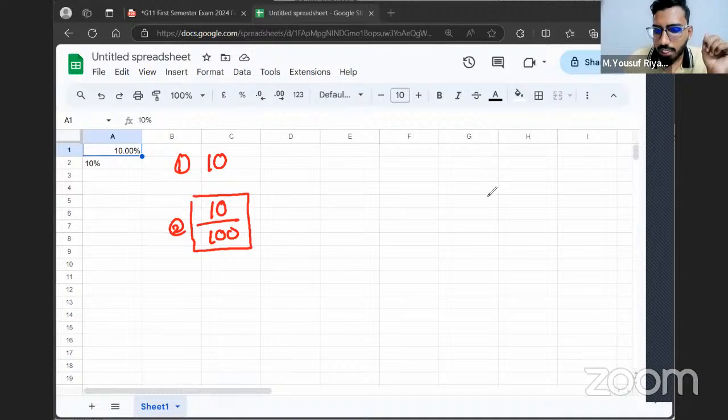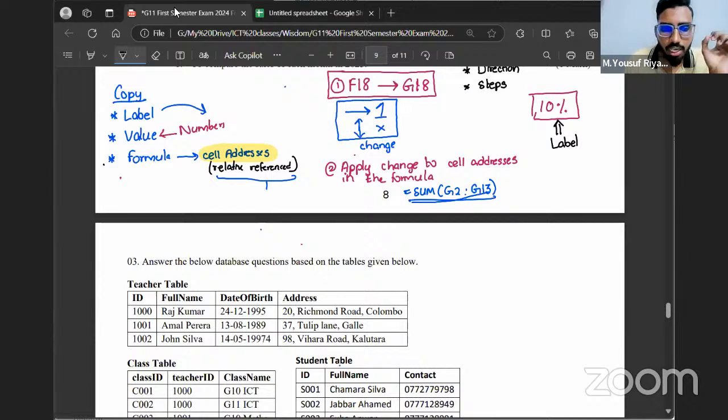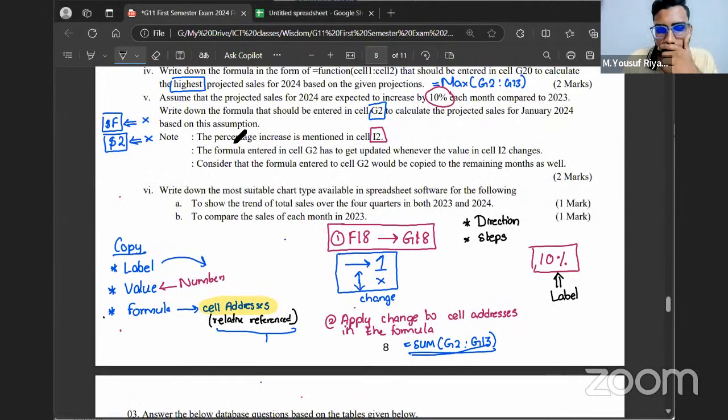Now, based on that, tell me, if a cell has this value called 10%, let's say in that cell we have this value entered as 10%, formatted as percentage, everything fine. If I have such a cell, tell me, when I'm multiplying, for example, to find the percentage increase, they're asking here to find the percentage increase. Let's forget about the question answering, but let's say I want to find how much got increased.